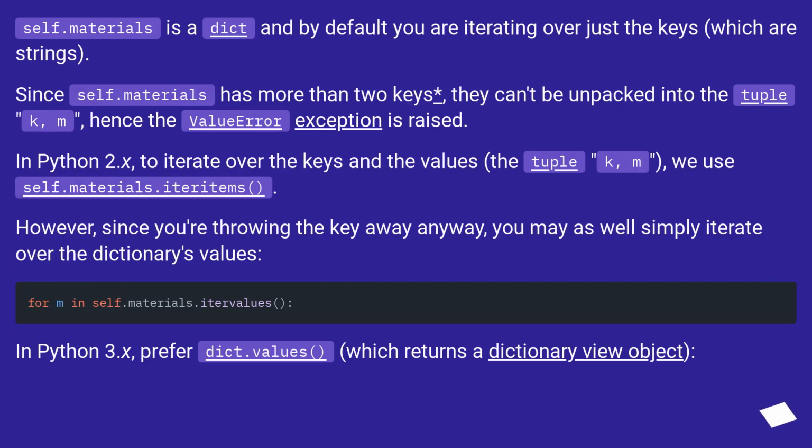self.materials is a dict, and by default you are iterating over just the keys, which are strings. Since self.materials has more than 2 keys, they can't be unpacked into the tuple k, m, hence the ValueError exception is raised. In Python 2.x, to iterate over the keys and the values, the tuple k, m, we use self.materials.iteritems(). However, since you're throwing the key away anyway, you may as well simply iterate over the dictionary's values. In Python 3.x, prefer dict.values(), which returns a dictionary view object.